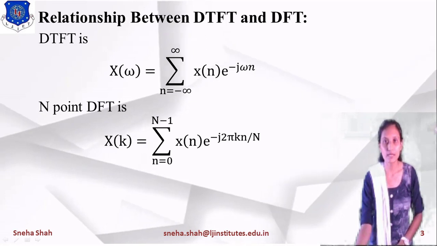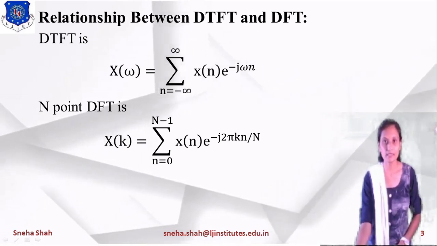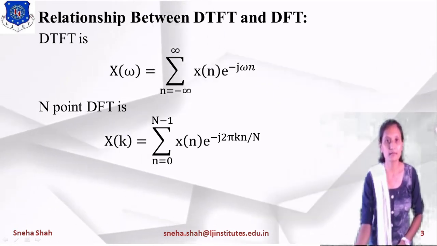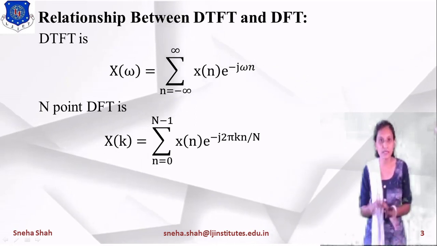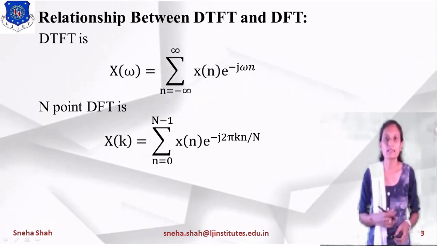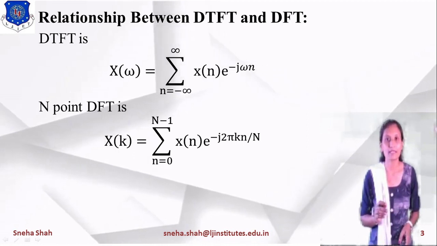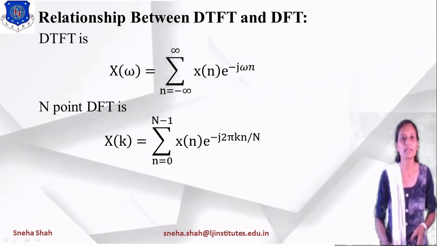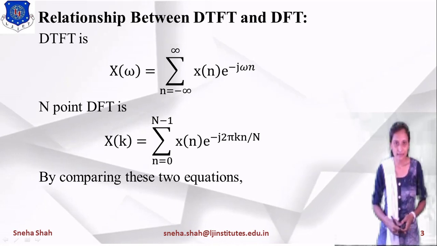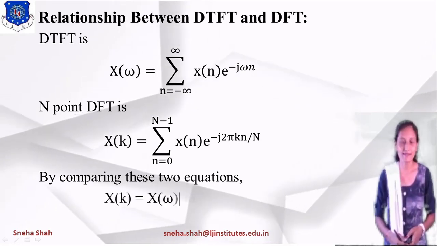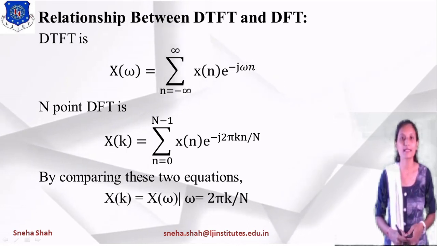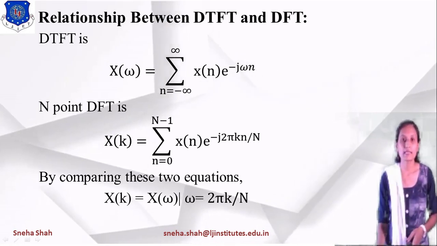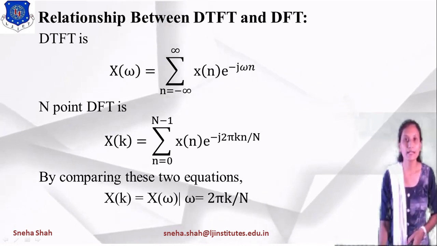Now where is the difference? Over here the term is omega, and instead of this omega, here the value is 2 pi k by capital N, right? So when I equate these two equations, we can say that they are the same when we take omega equals 2 pi k by capital N. If we take this infinite range into the finite range, then DTFT converts into DFT. So by comparing these two equations, we can say that X of k equals X of omega when we take omega equals 2 pi k by capital N. This is the basic relationship between DTFT and DFT.